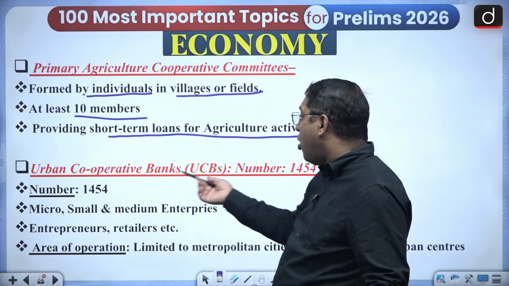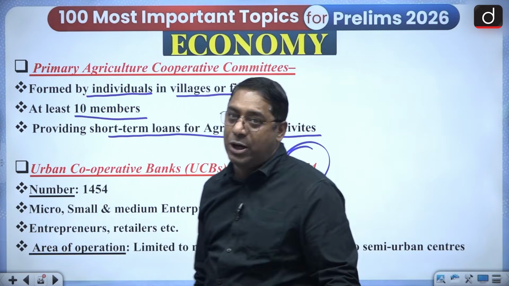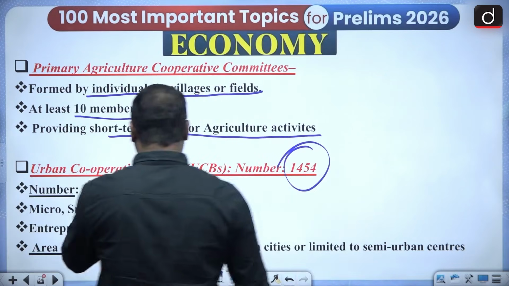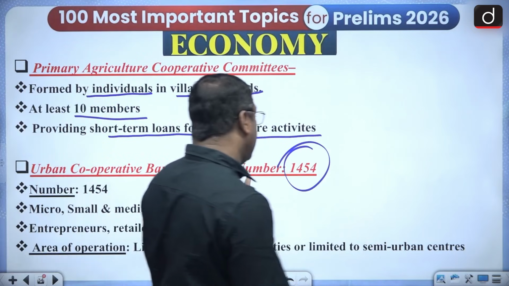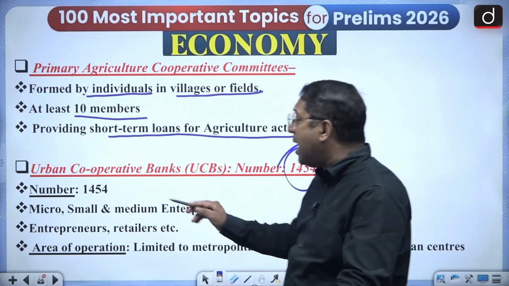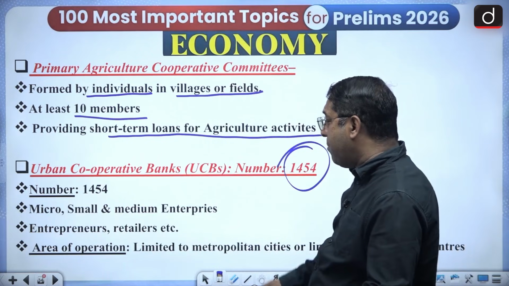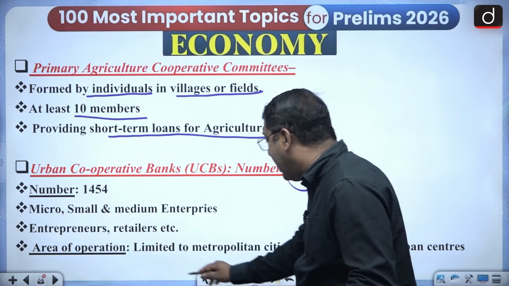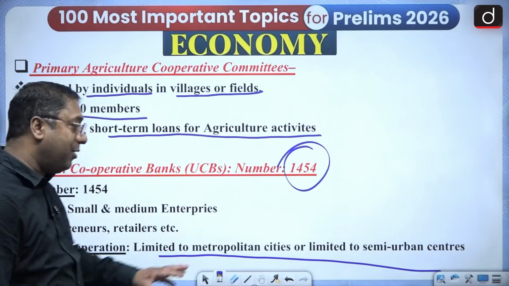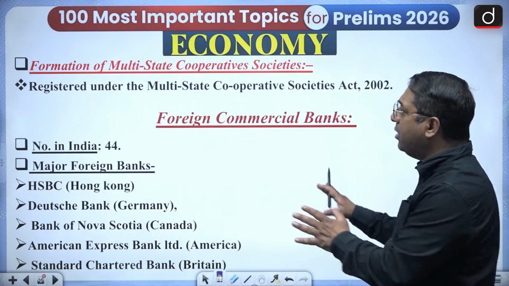What about the urban cooperative banks, UCBs? Their number is 1,454. Now, this number can change also. So please don't go by the numbers. The number can even change. I'm not saying that the number is exactly the same. It can go either up or down. And in these urban cooperative banks, there can be MSMEs. They provide loans to MSMEs, retailers and all, and their area of operation is metropolitan cities and semi-urban areas. These are something which you have to know, not in detail, only what is given here.